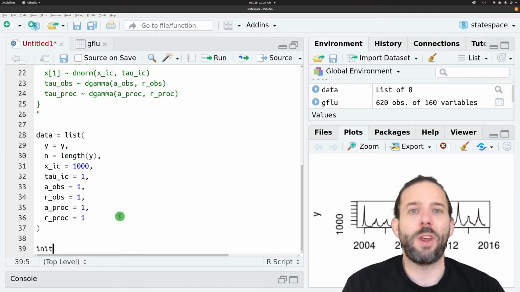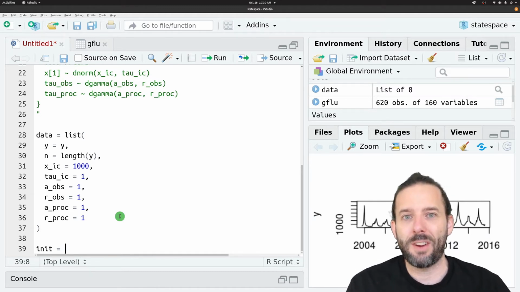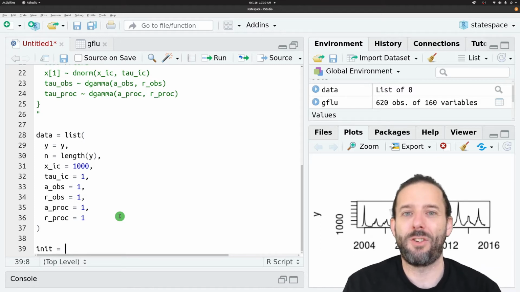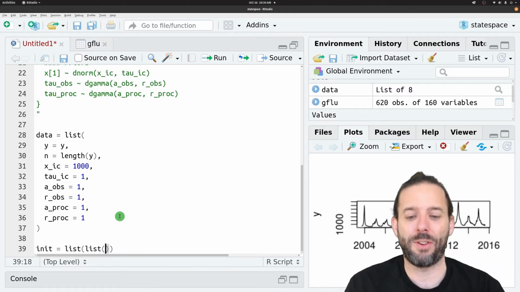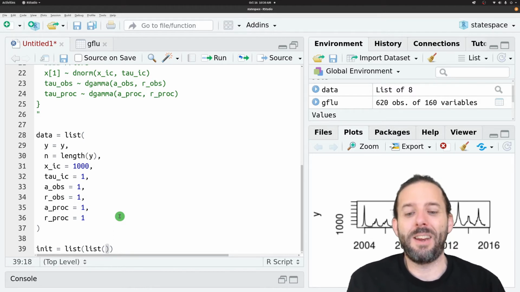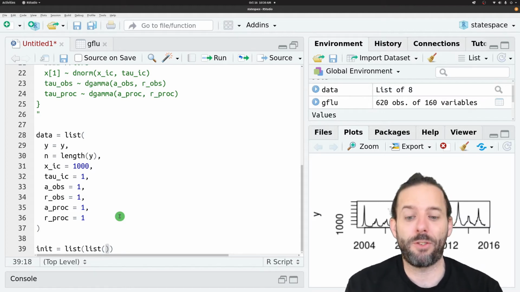We'll store those in a variable called init, and just to make things nice and complicated, we need to provide it with a list that contains a list. And so we're going to have one call to the list function, and then inside it, another call to the list function. And in here, we're going to provide a named list with starting points for those parameter values.